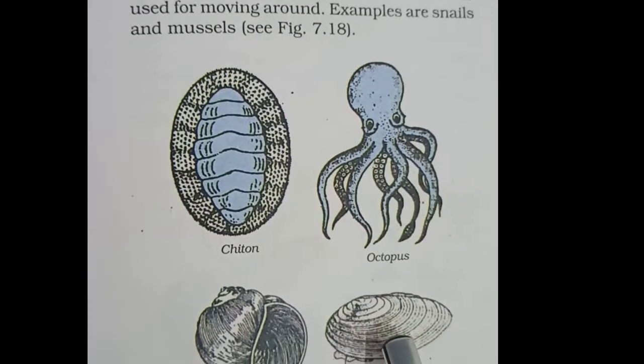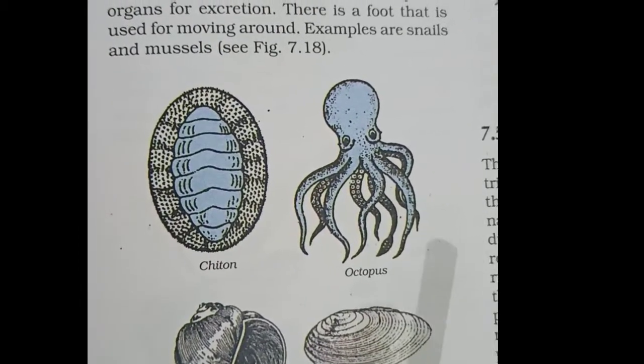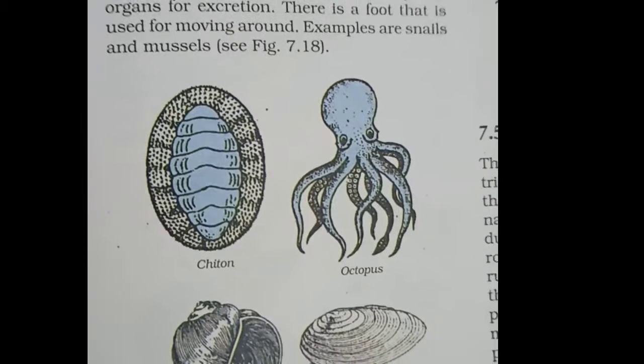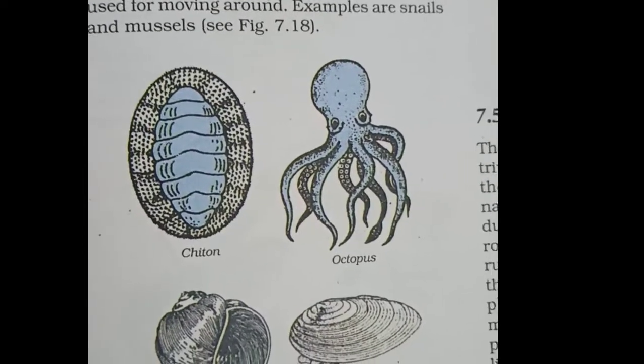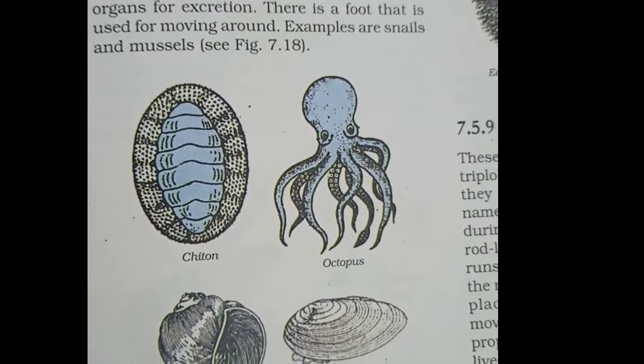The body of this group is divided into an anterior head part, a ventral muscular foot, and a hard dorsal visceral mass.